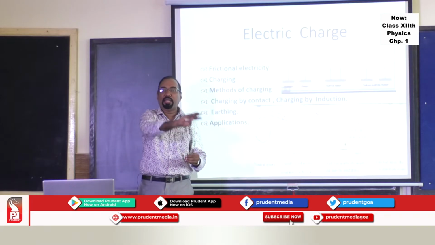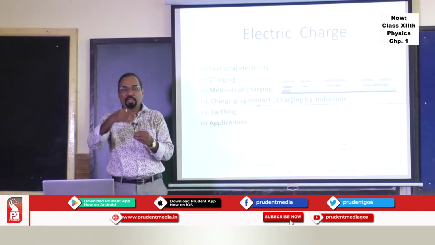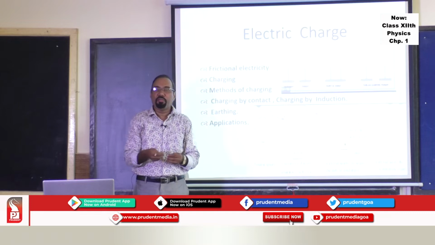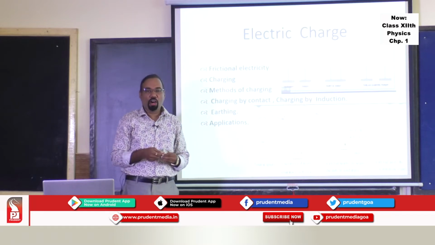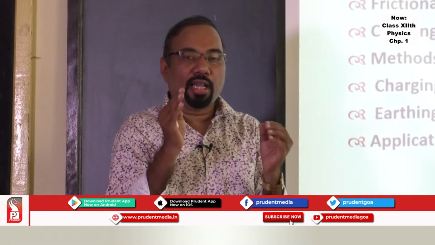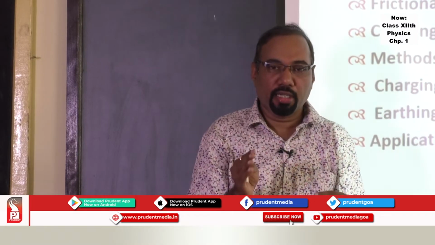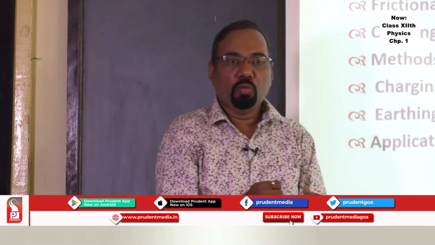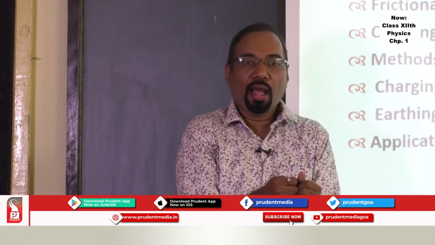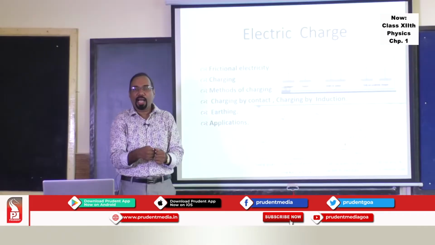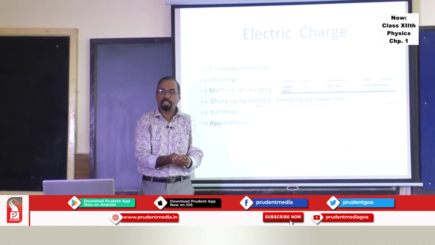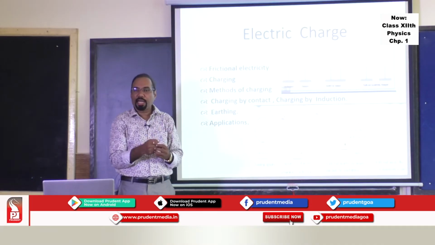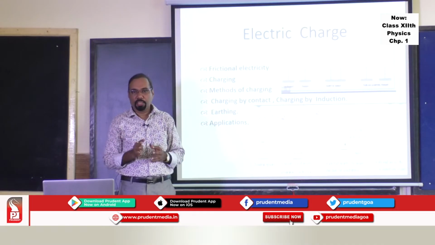Otherwise, it will damage devices like the television set or the refrigerator in your houses. So earthing or grounding plays a very major role. This is the first part of the topic, where we covered what is meant by charge, the two methods of charging, and what is meant by frictional electricity.